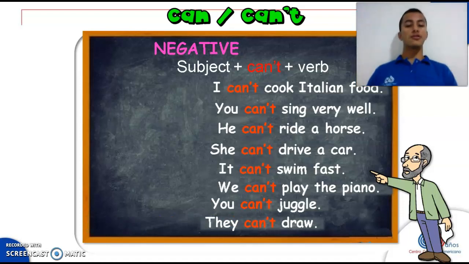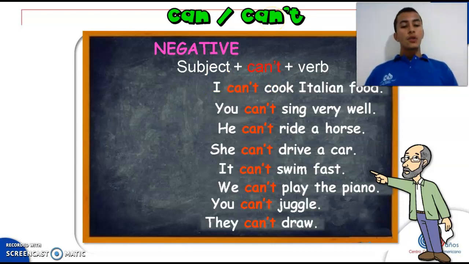So here we have the grammar structure. Subject plus can't plus the verb. So you see, we have all the pronouns here, and you put can't for all the pronouns. It's the same thing that I already explained to you with the previous affirmative sentences, plus the verb that we have here, that is still in the infinitive form, and the complement. So you are going to repeat the sentences after me.